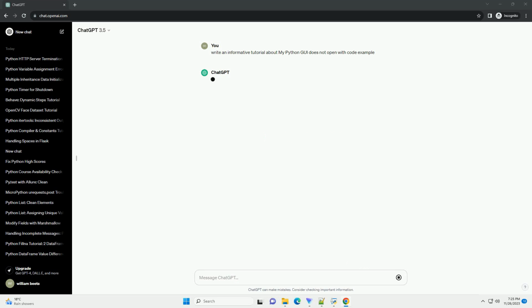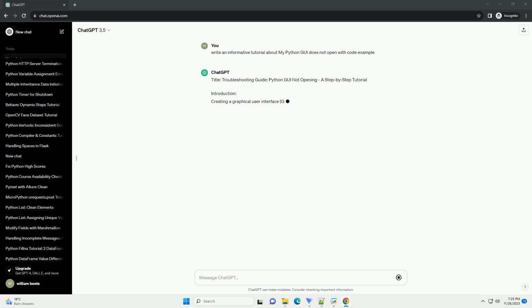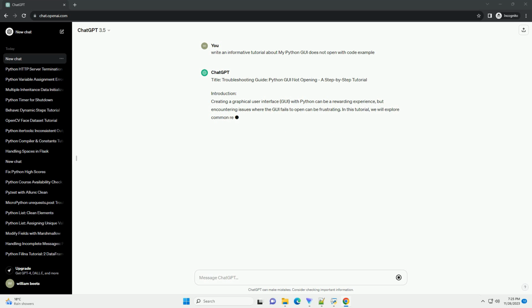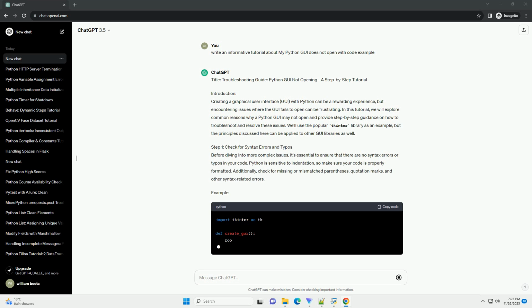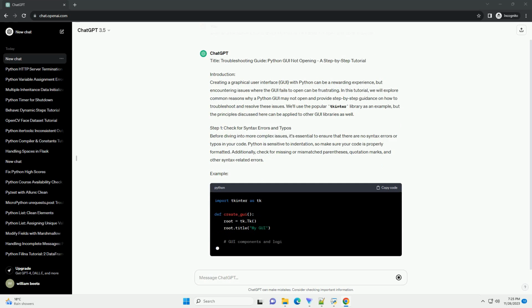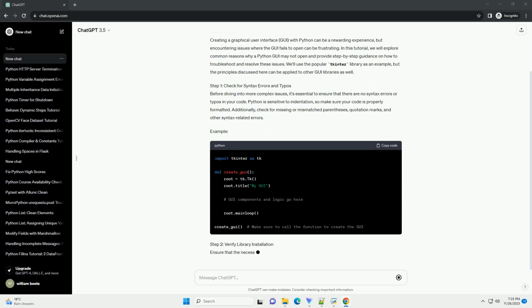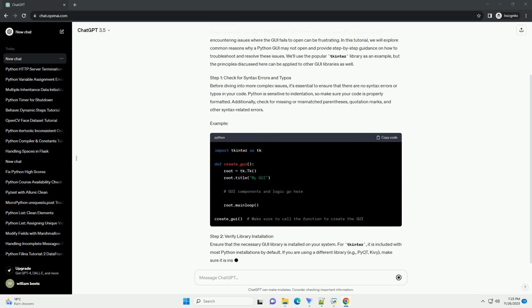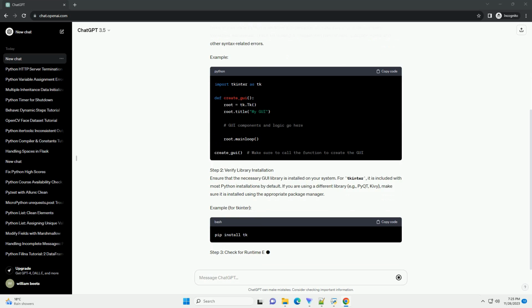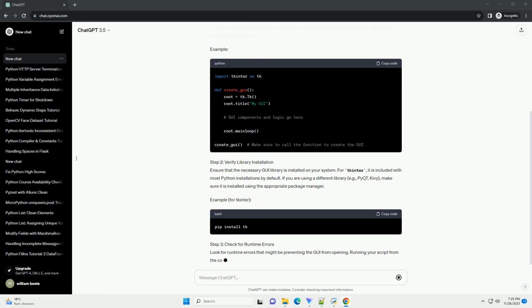Title: Troubleshooting Guide: Python GUI Not Opening, a Step-by-Step Tutorial. Introduction. Creating a graphical user interface, GUI, with Python can be a rewarding experience, but encountering issues where the GUI fails to open can be frustrating. In this tutorial, we will explore common reasons why a Python GUI may not open and provide step-by-step guidance on how to troubleshoot and resolve these issues.